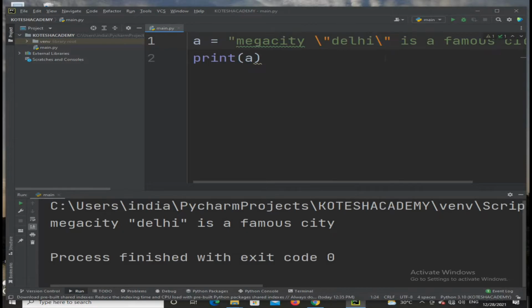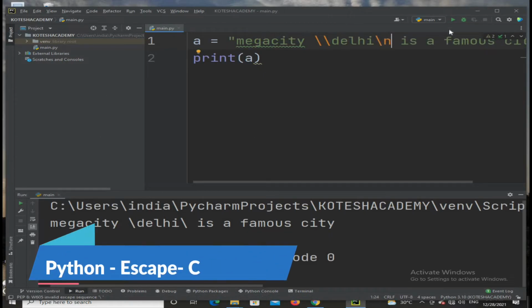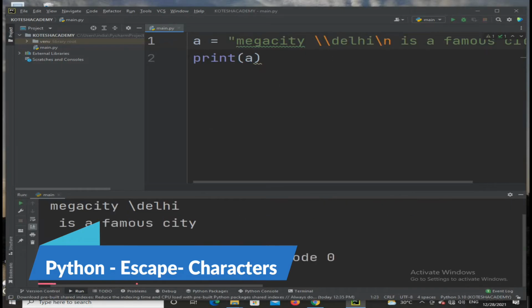For example, if you take the double backslash, after execution you will get mega city backslash Delhi backslash is a famous city. Another one is backslash n, which is called a new line. Up to this point is one line, and the rest of the words are on another line. So the first line is mega city backslash Delhi and the second line is a famous city, that is for new line.